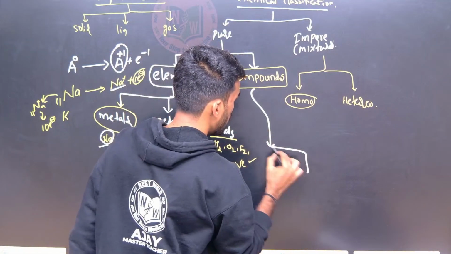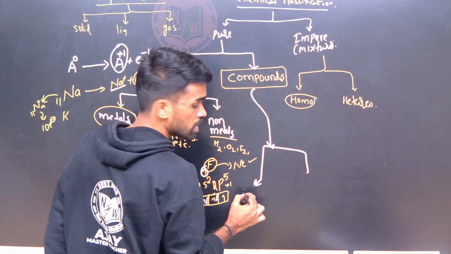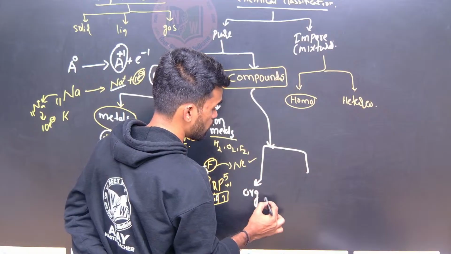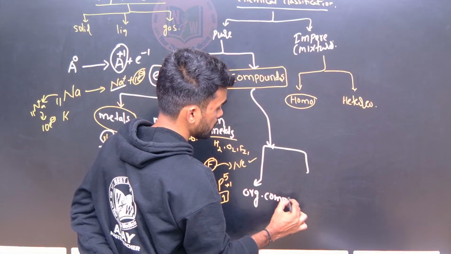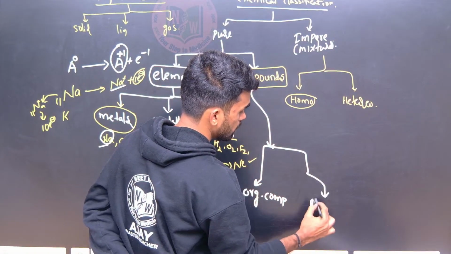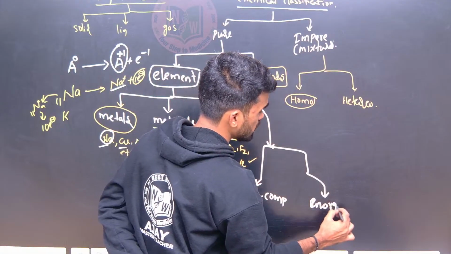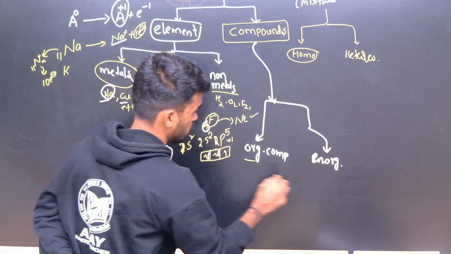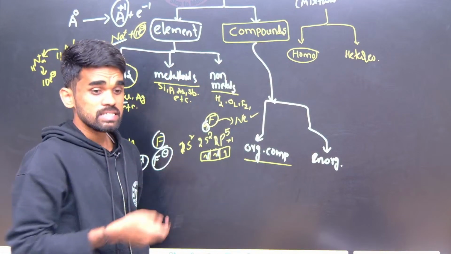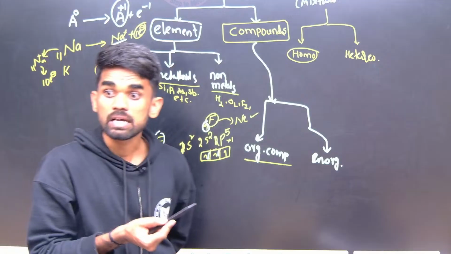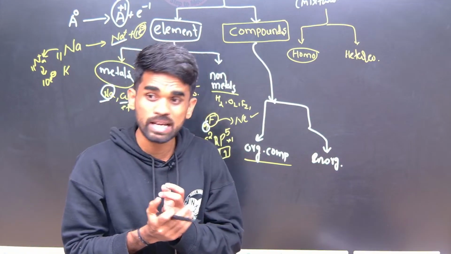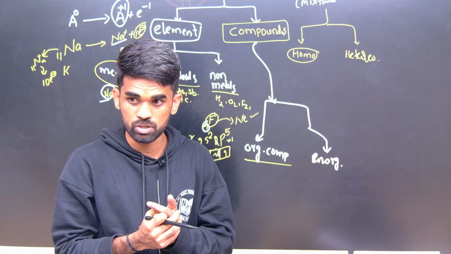Compounds can be, again, organic and inorganic. So these are organic compounds and inorganic compounds. Generally, if I want to say something about organic compounds, they are made up of what? Carbon. Okay, and why the word organic is used here, you should get this down.